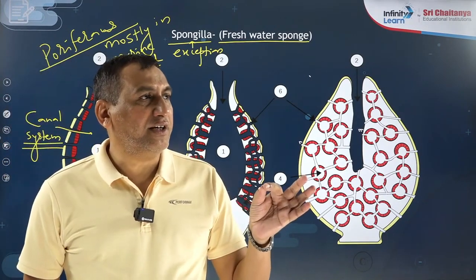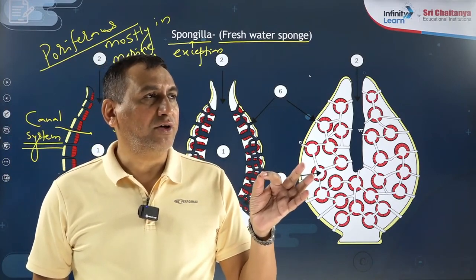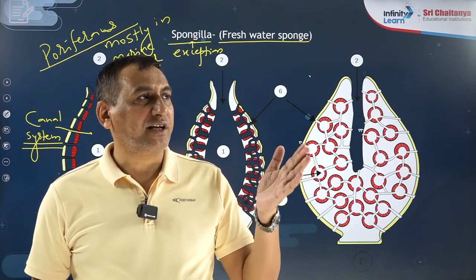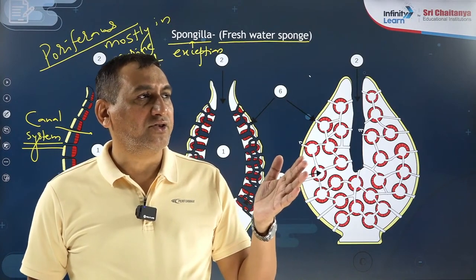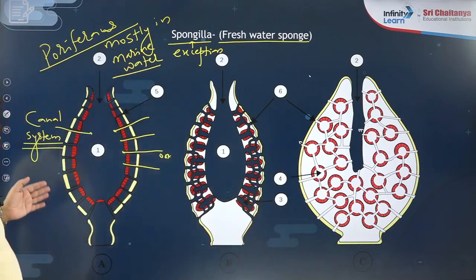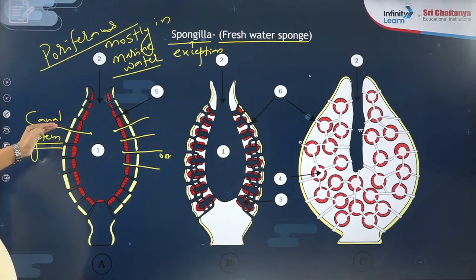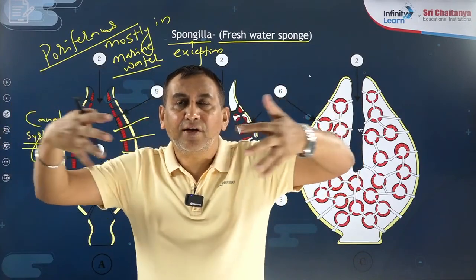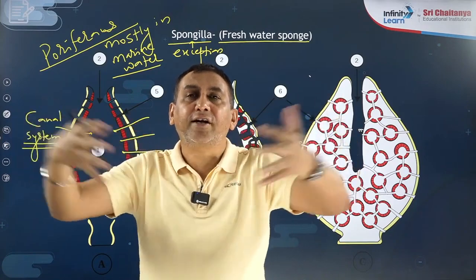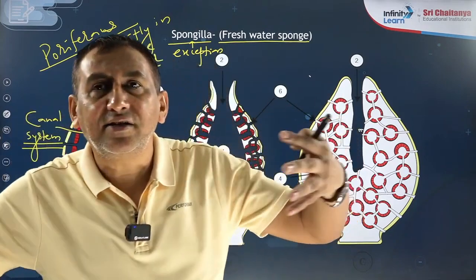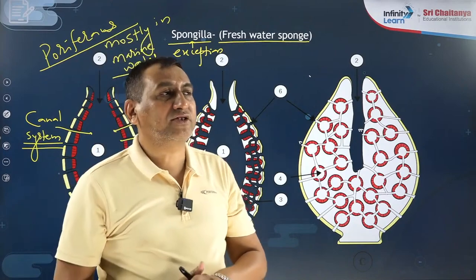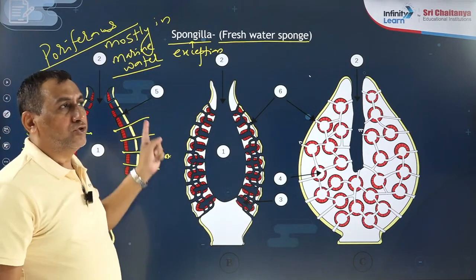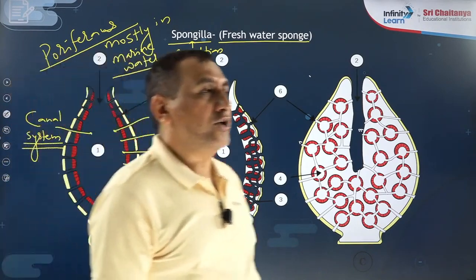Yes, someone has written it is the water current. Very good. Someone has written it is the dermal ostia. Very good, because they are present on the body surface. Canal system in sponges is the lifeline of sponges because many activities in poriferans are performed with the help of water current. Water enters the poriferans through the ostia and comes out of the body through a pore known as the osculum.